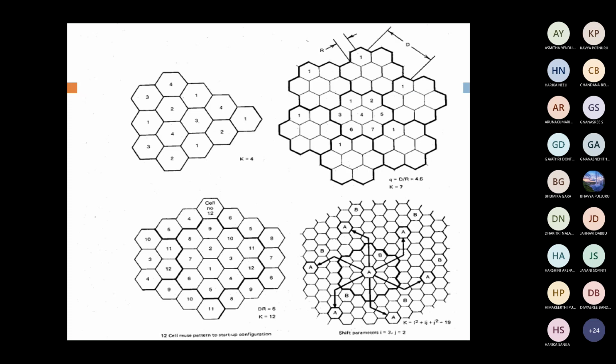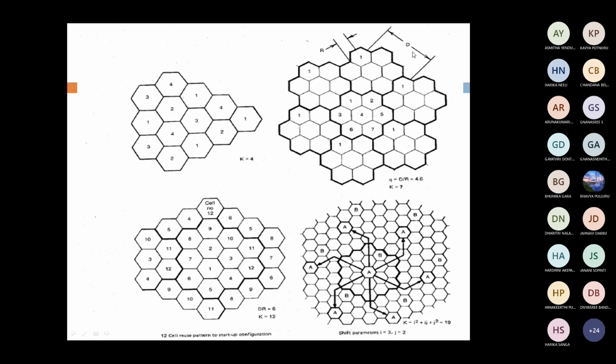See this one. We go for K value, K equal to 4, K equal to 7, K equal to 12, and likewise K equal to 19. What is meant by K here? K is nothing but cluster size. Yesterday we discussed the n value, that is n equal to i square plus ij plus j square. Similarly K is also the same, equal to the n value only. K or n is nothing but cluster size.